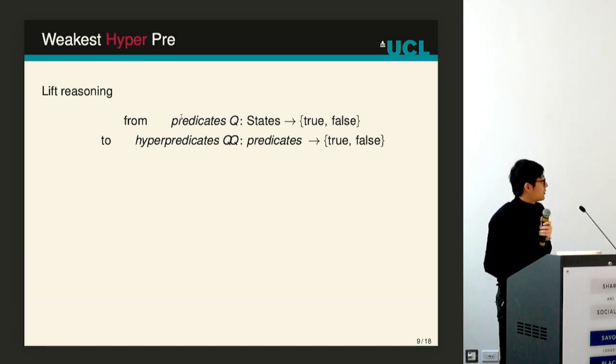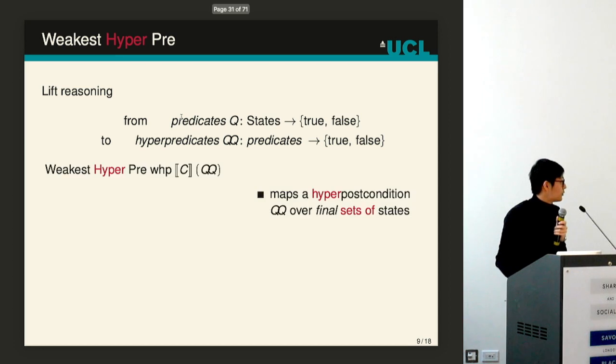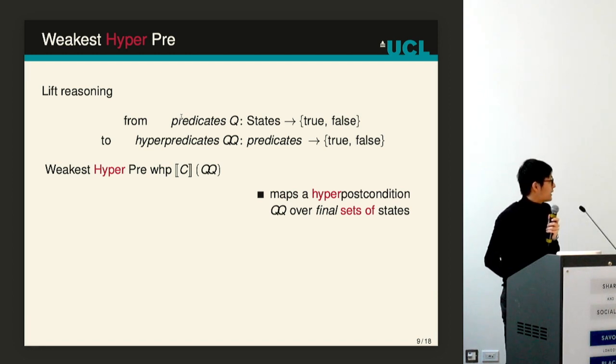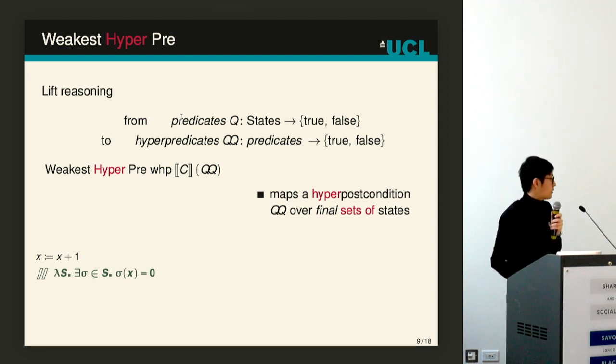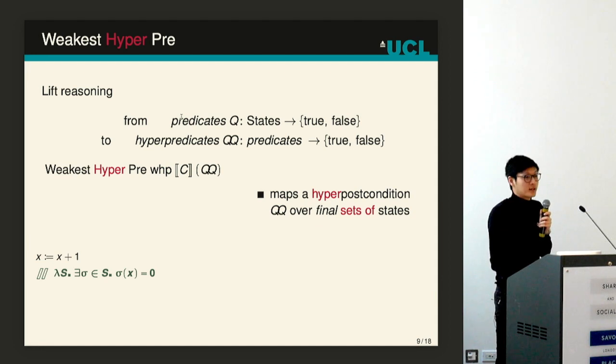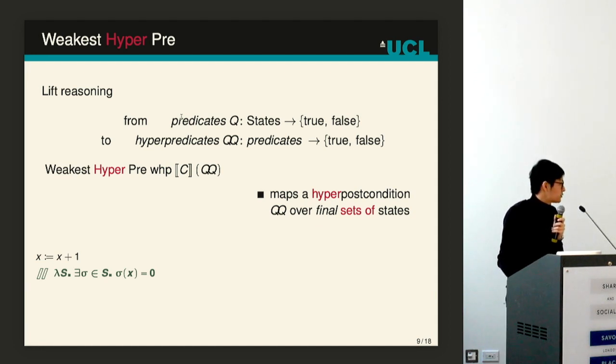For the weakest hyperpre, as I said, we reason about hyperpredicates. So instead of a postcondition, we have a hyper postcondition. And a hyper postcondition can be a condition over sets of states. For instance, here we have the set of all sets of states such that there exists at least one state with x equal to 0. And we can think of this as a bug, for instance, or in general, this is also referred to as constant analysis in control flow graph analysis.